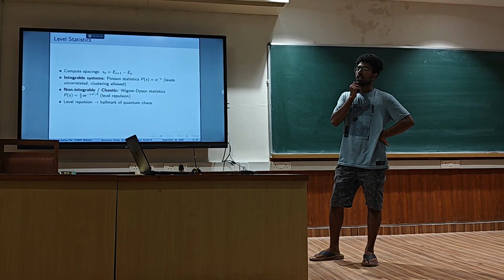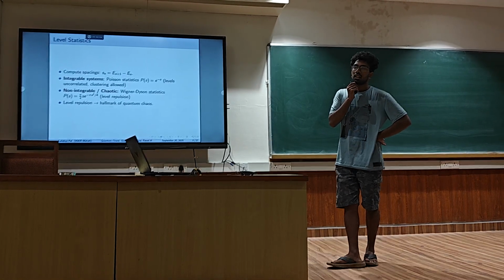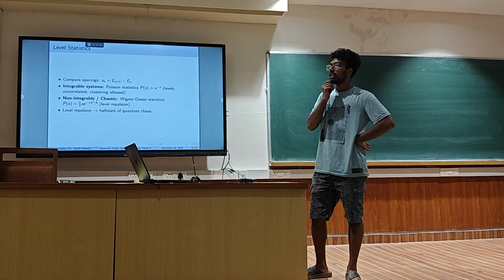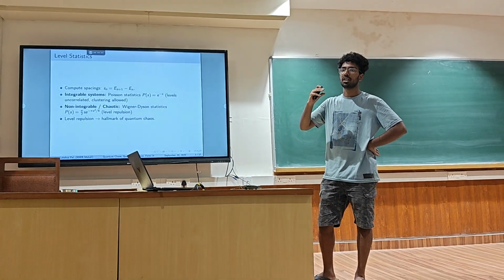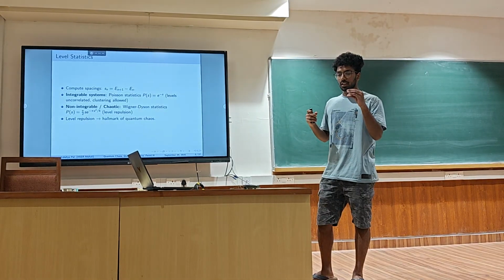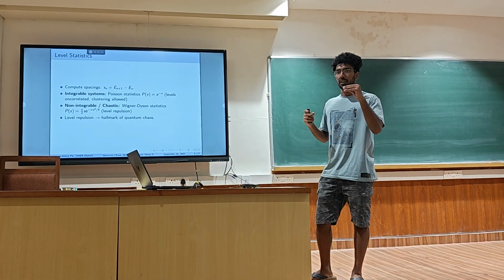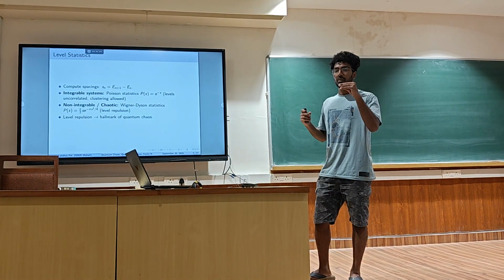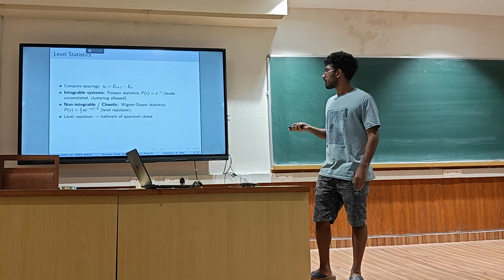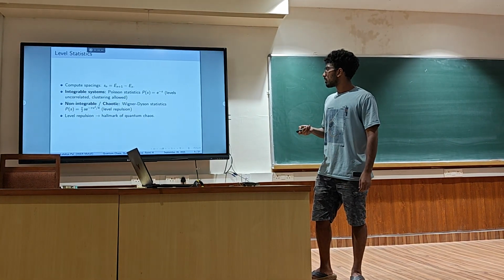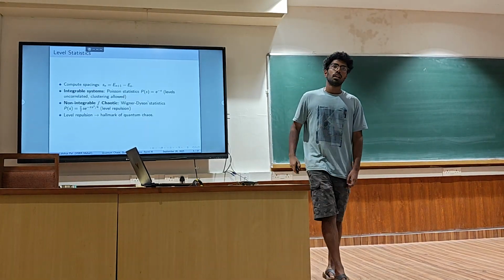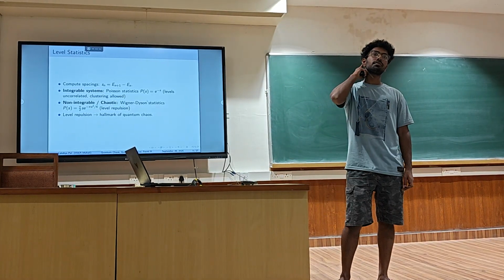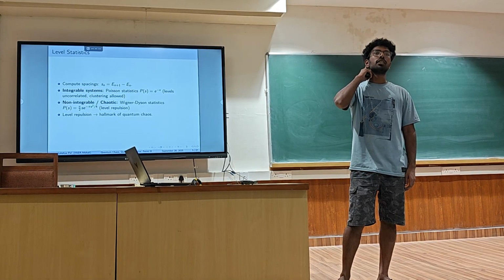What does repulsion between levels mean? We'll see through some examples later on, but it just means the energy levels are repulsive, because there is a compromise for the spacing in between. So they can't be too close to each other. Level repulsion is the hallmark of quantum chaos. And as we can see, for a real system, you actually get energy levels.